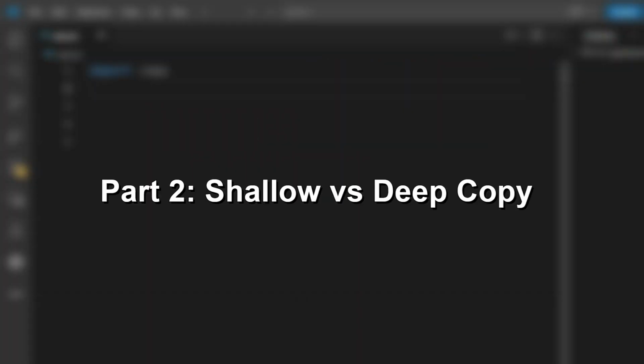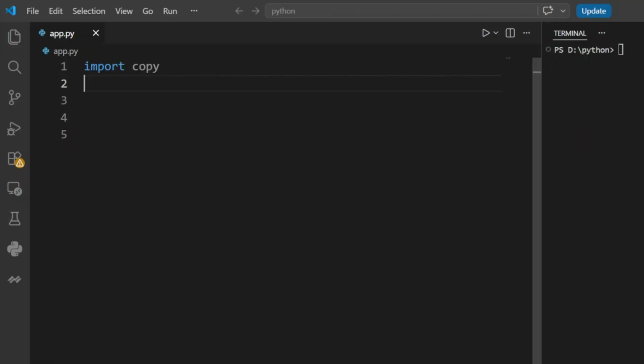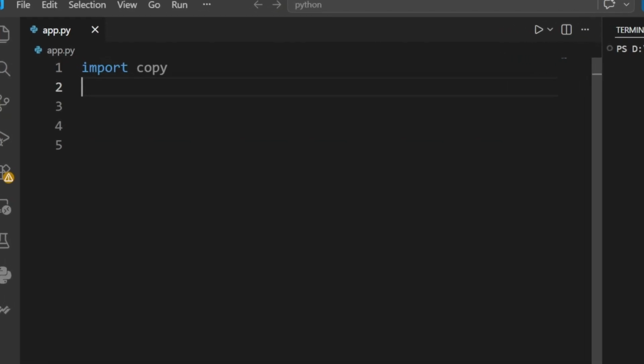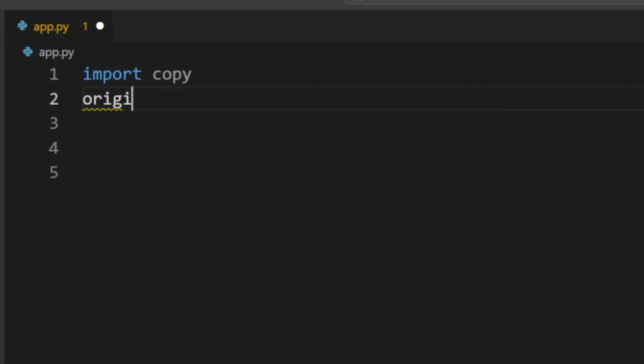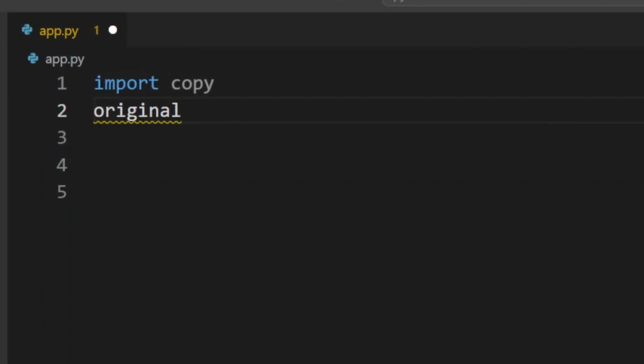This bug confuses almost every developer and is one of the interviewers' favorite questions. First, let's continue with the practical implementation. To define the shallow copy and deep copy, first we have to import the module copy. Let's define a nested list.